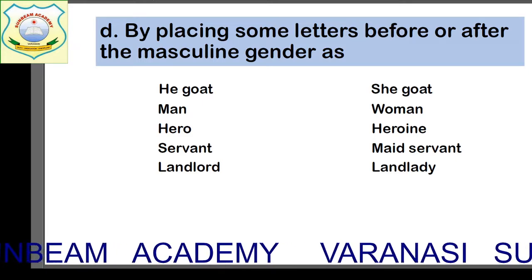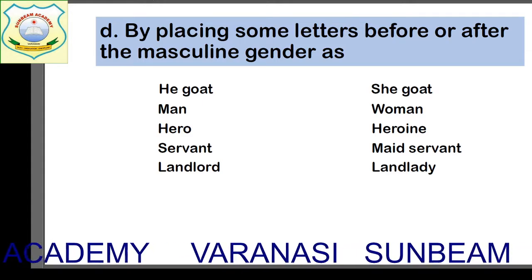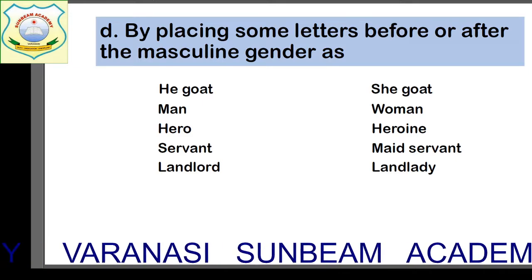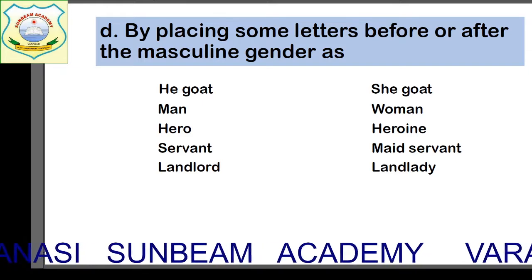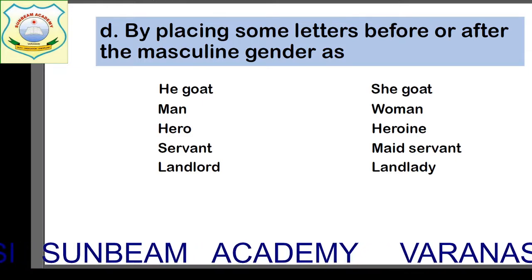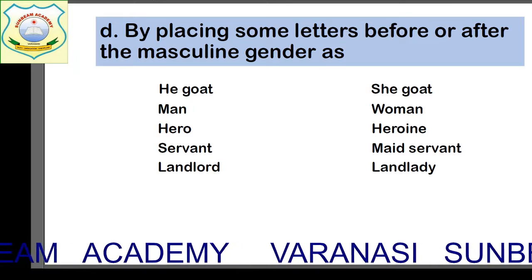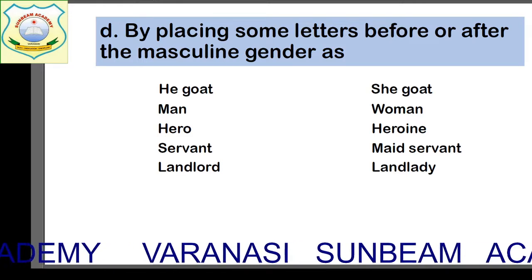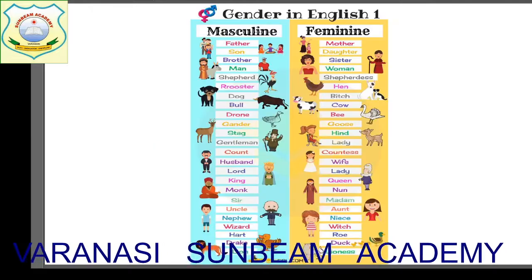Clear, children? So children, this is not enough. There is a very long list of gender which you have to change from masculine to feminine. I'll be giving you a few words. A list is there in your book also. What you have to do, children? You have to read them again and again. If you read them, it will be in your practice. You don't have to learn everything. You just have to read them.